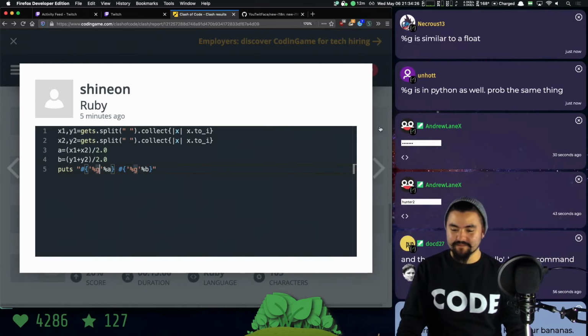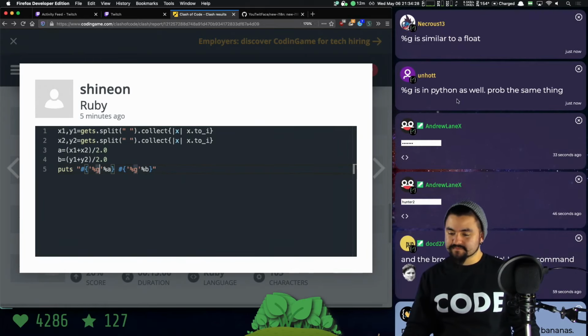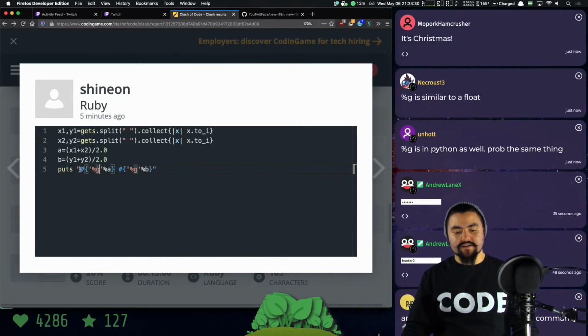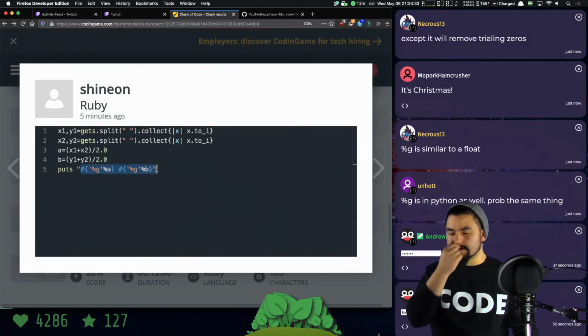Cool. All right, great work, Shinon. %G is similar to a float. Okay. I guess this might be a printf, and printf is in a lot of different languages.